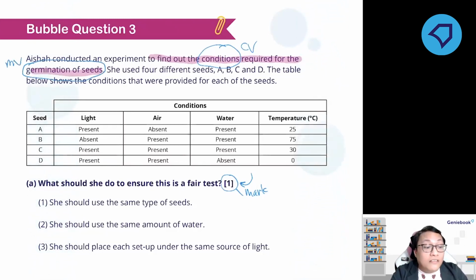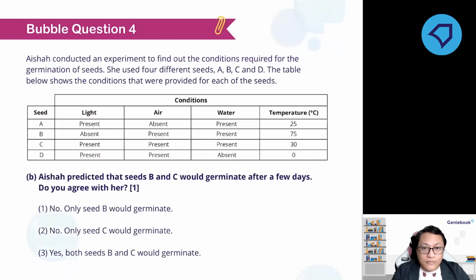Then everything else must be kept the same. So here Aisha used 4 different seeds, which is incorrect, right? Why? Because we need to keep the number of seeds and the type of seeds the same. The only change variable is the condition. So that's why the answer is number 1. Okay, you have 1 minute and 30 seconds to answer.